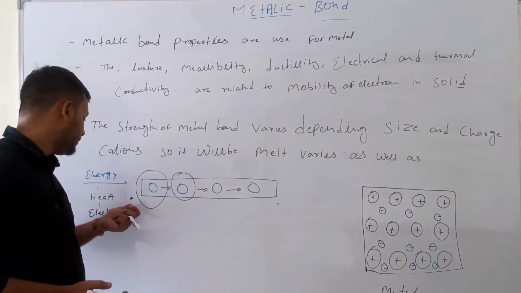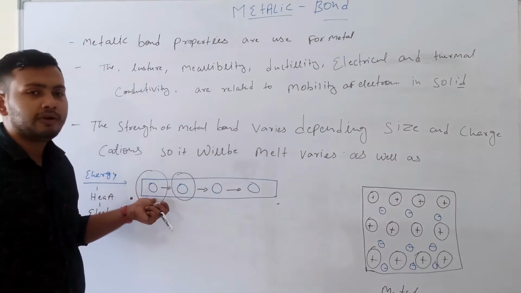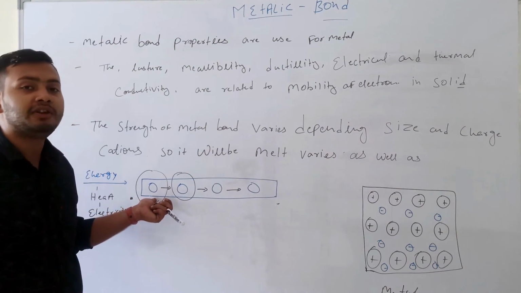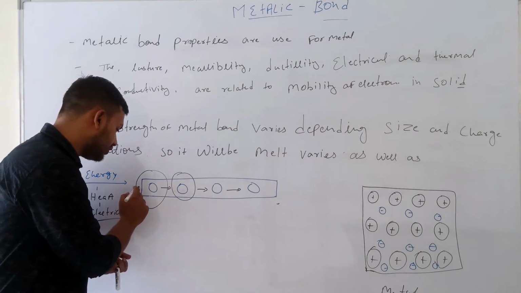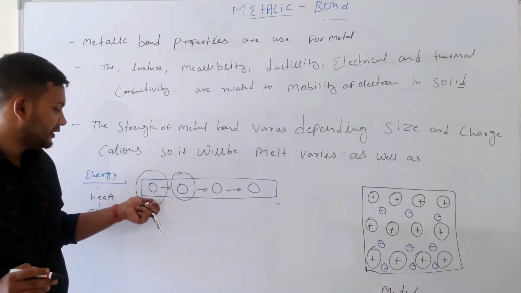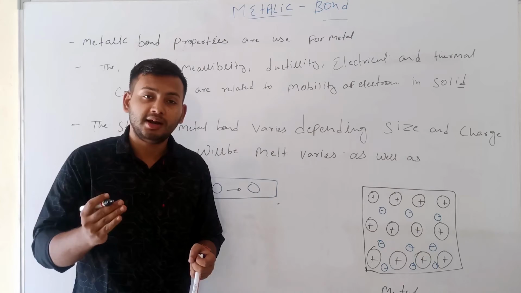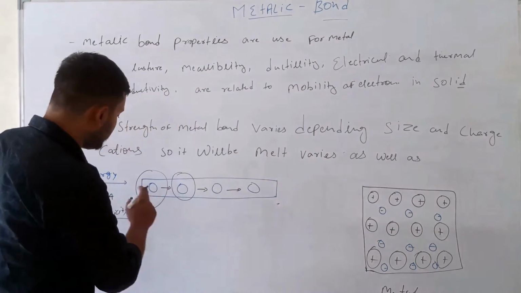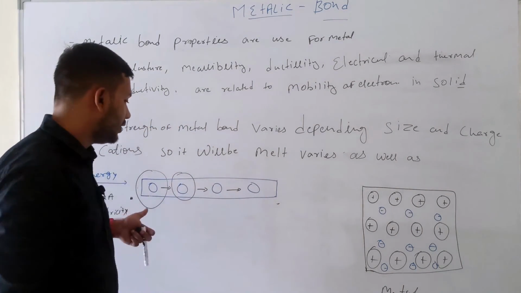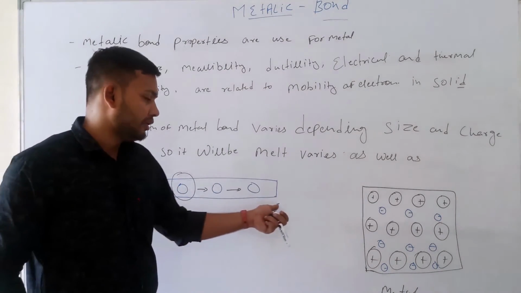And the same goes for heat, which is also a type of energy. If we give heat to the first atom, then the first atom transfers it to the second atom, the second atom to the third atom, the third atom to another atom. So heat is also conducted from one end to another end.